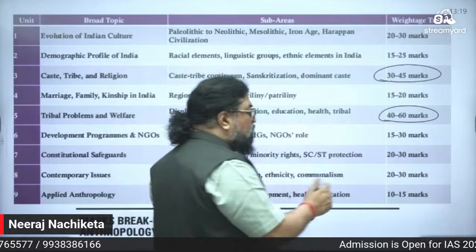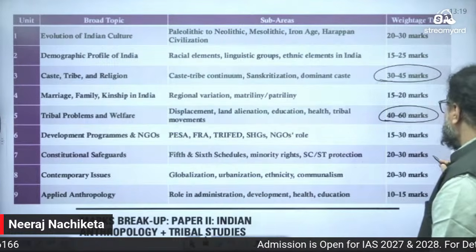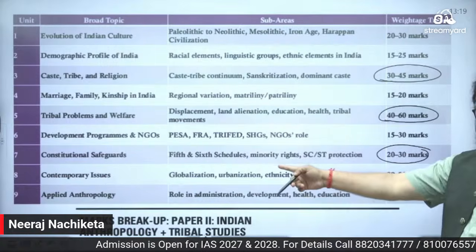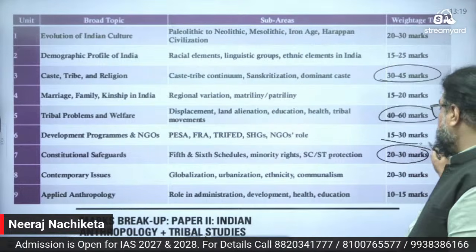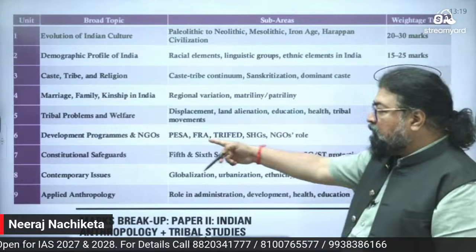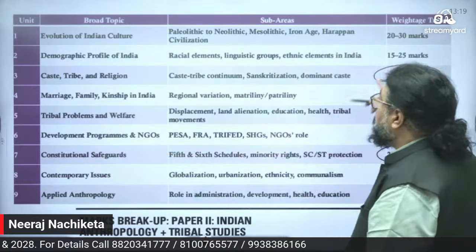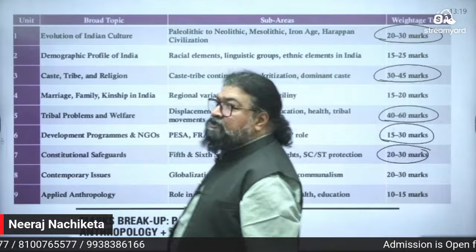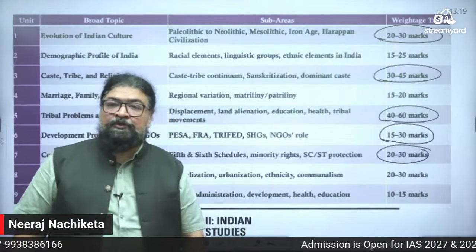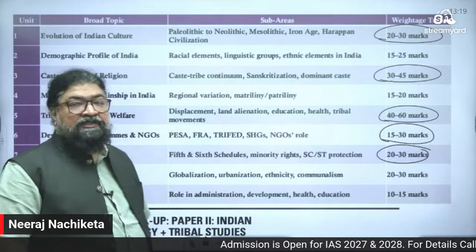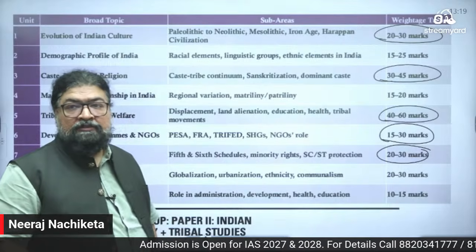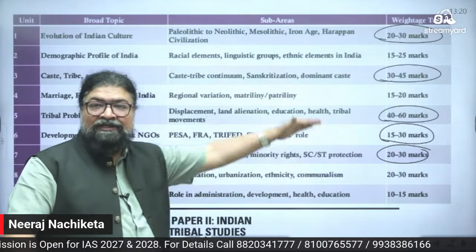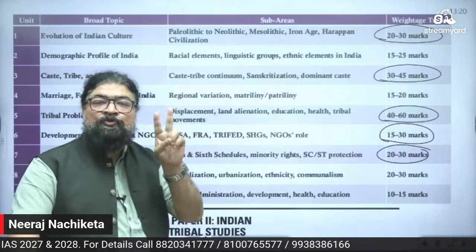So if you look at here, again, this is a dominant one: fifth and sixth schedule and all this. Again, this 15 to 30 marks, development programs and NGOs. And again, you can take here Indian history, prehistory and proto-history, Paleolithic to Neolithic culture, and Harappan civilization and all this, Iron Age. Now, all what I have circled, these are some broad areas of paper 2.